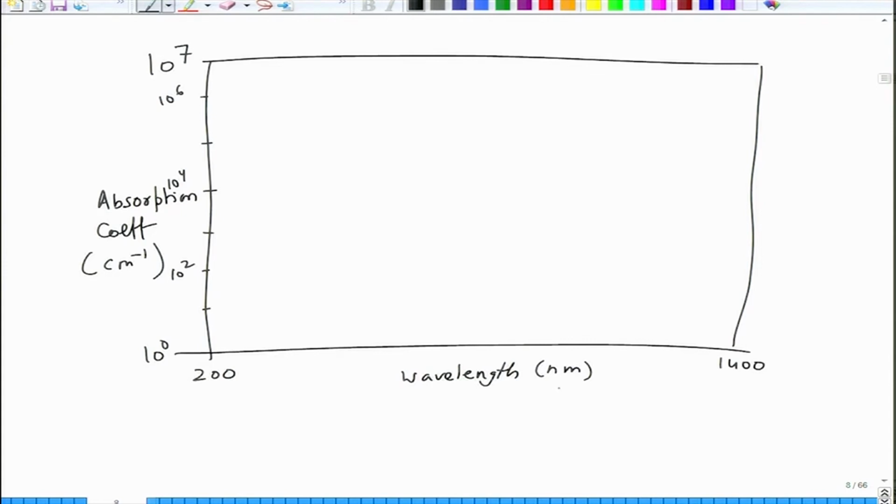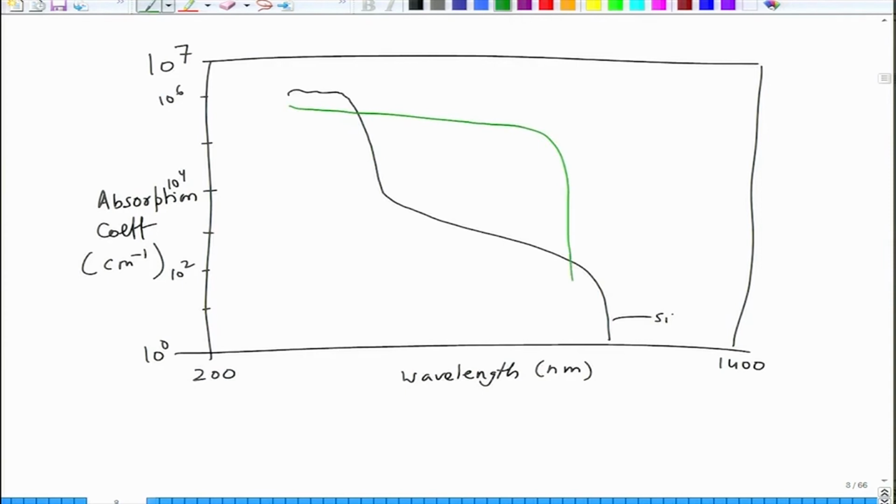Silicon would be somewhere around, it will start about this value, it goes down and then it goes like this. This is for silicon. These are qualitative numbers, whereas for something like cadmium telluride, let us use a different color, it would be like this.